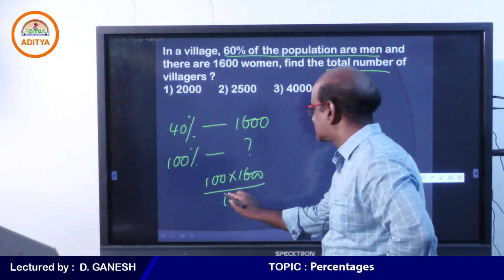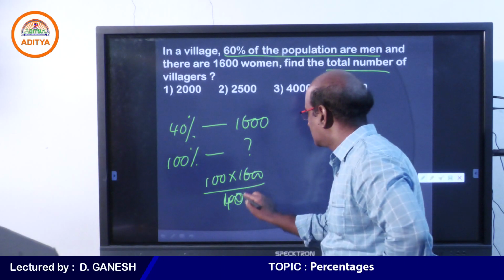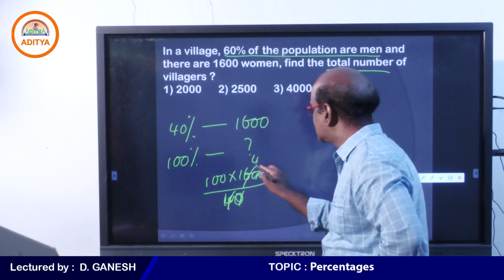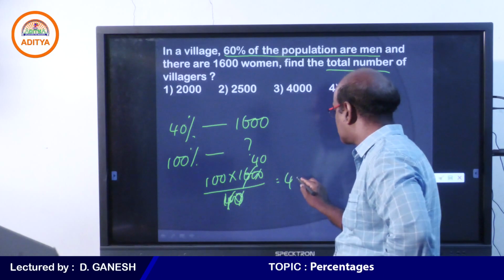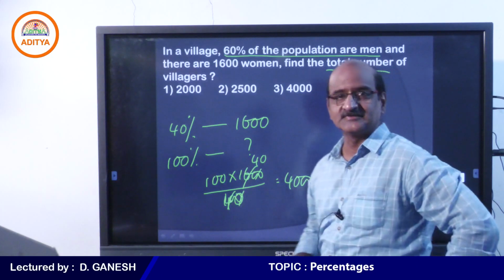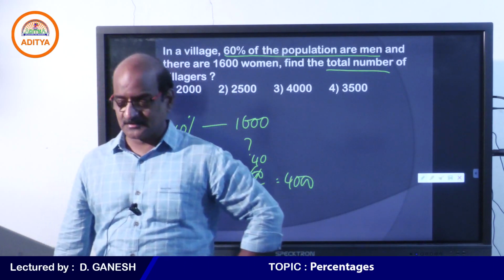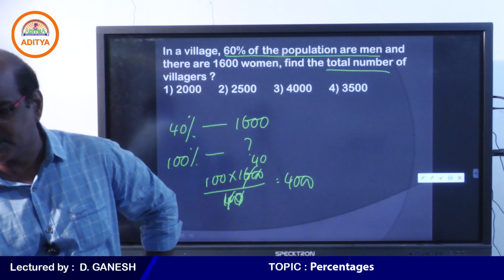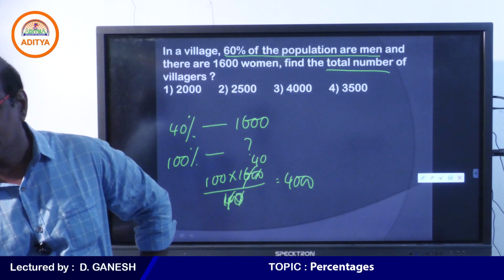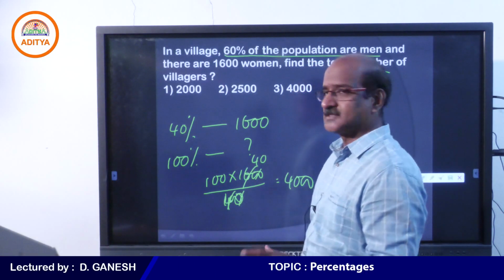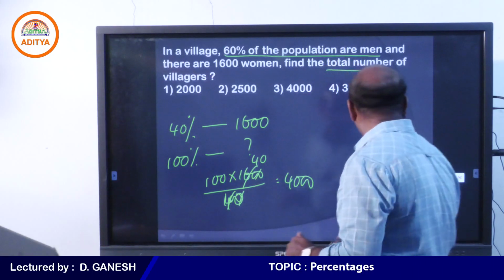I hope you understand this. How much is 100%? Come on, student. Yes, you can easily calculate this. Therefore your answer must be 4000. You understand that? Yes, we need to discuss so many questions in percentages, my dear students. This is about the very basics of percentages.